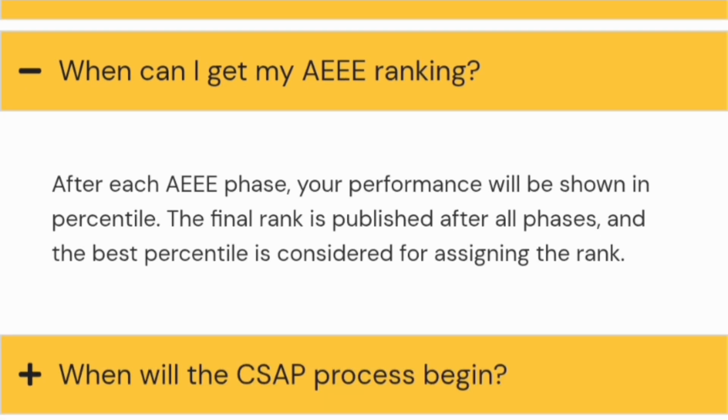If you don't know where you will get your AEEE ranking, after both the phases there is a performance shown as a percentile. After the first phase, students got their AEEE percentile. After the second phase, which ends on 11th of May, the result will again be published, and they will be able to see their percentile scores only. The rank card is going to come later.